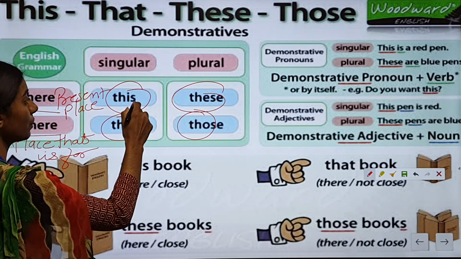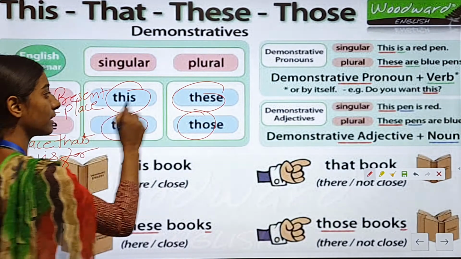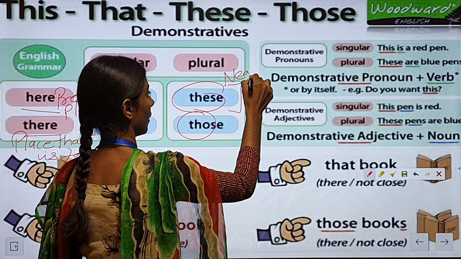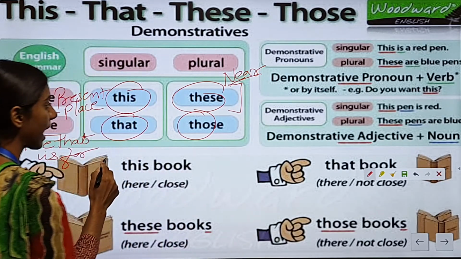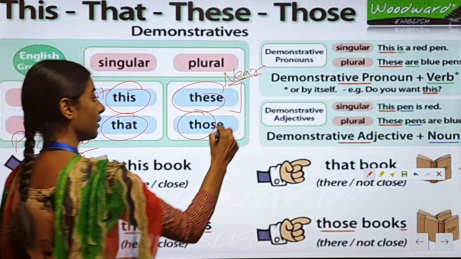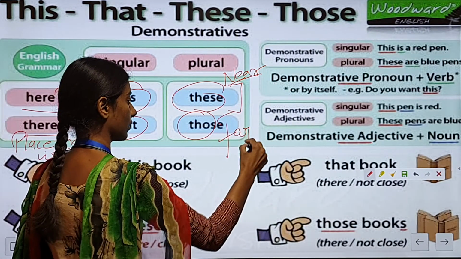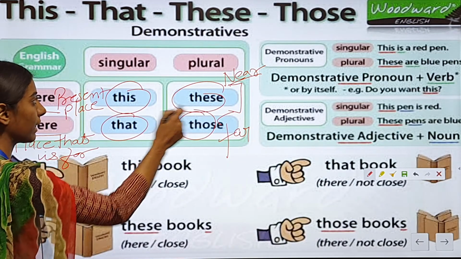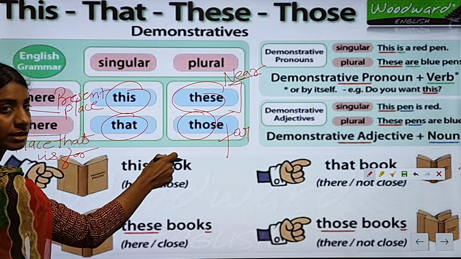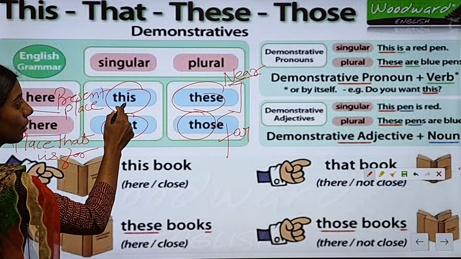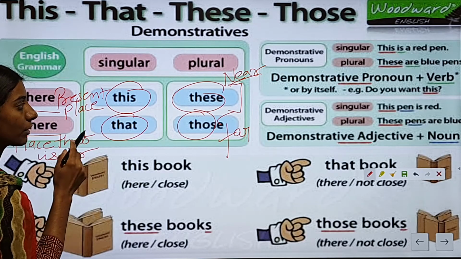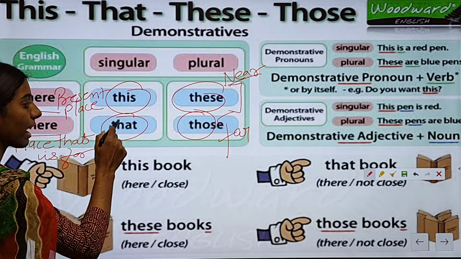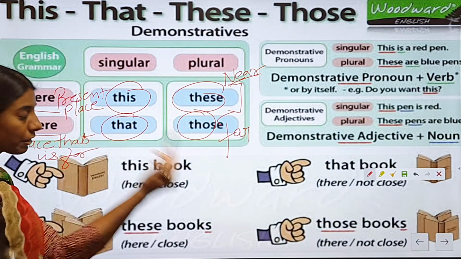Now this refers to the nearer things. This and these refer to the things that are near. Okay, and that and those refer to the things that are far. So this is singular, the plural is these, and the singular is that, and the plural is those. Okay, so this and that refer to the singular, these and those refer to the plural, this and these refer to the nearest things, that and those refer to the things that are farther.